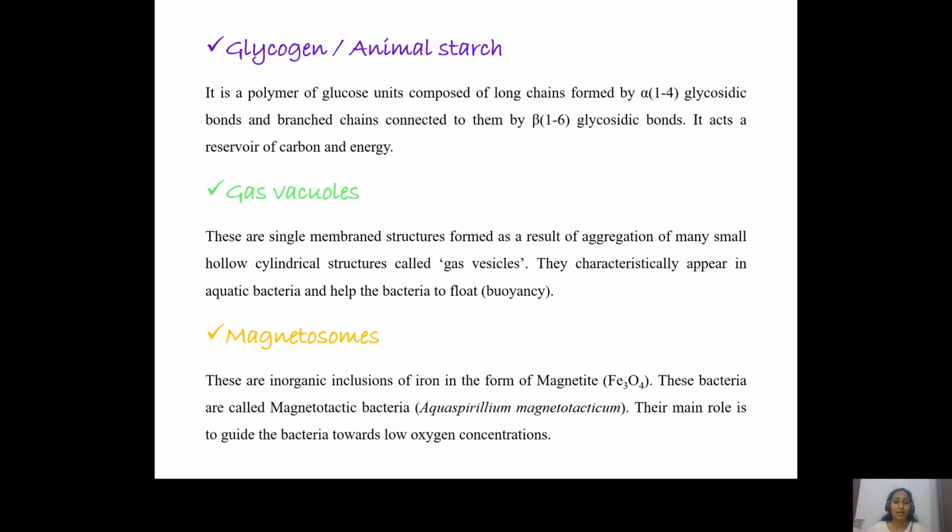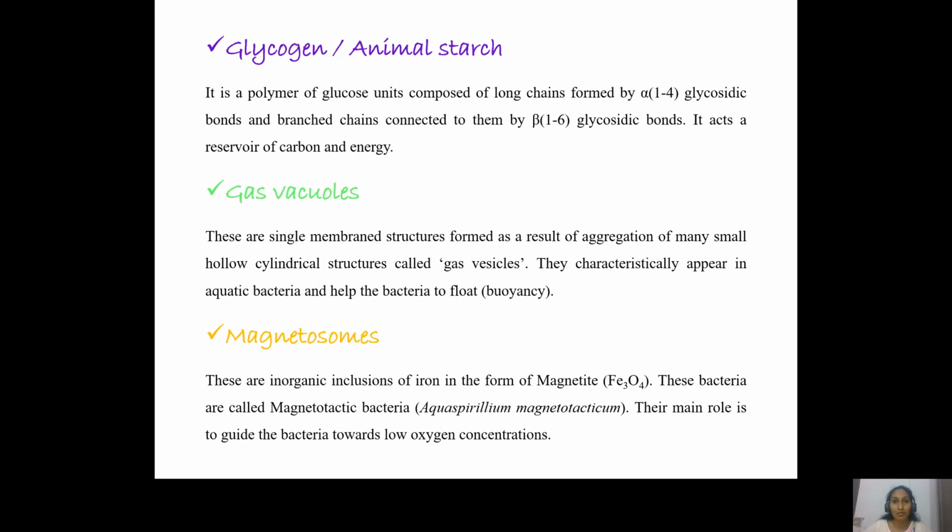And the next ones are the magnetosomes. These magnetosomes are inorganic inclusions. They contain magnetite. This magnetite helps the bacterium to move towards low oxygen conditions. These bacteria which contain magnetosomes grow in areas where there is less oxygen.